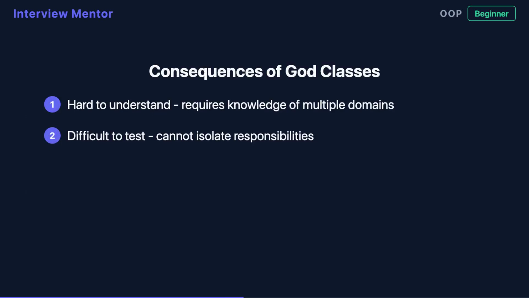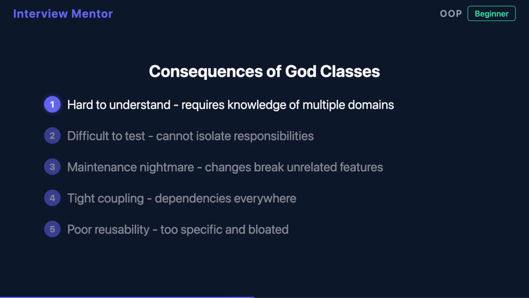The consequences are severe. God classes are incredibly hard to understand because you need to grasp multiple domains at once. They're difficult to test since you can't isolate individual responsibilities. And they're a maintenance nightmare. Any change risks breaking unrelated functionality because everything is tightly coupled together.